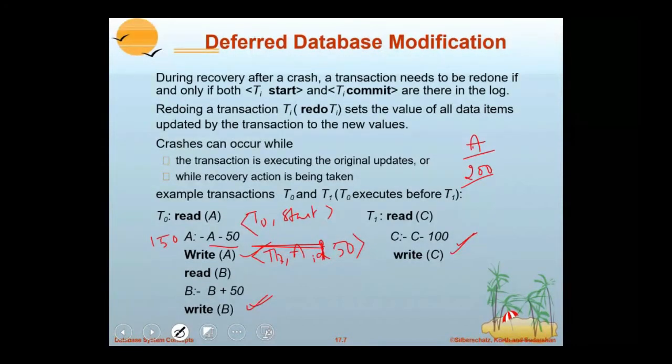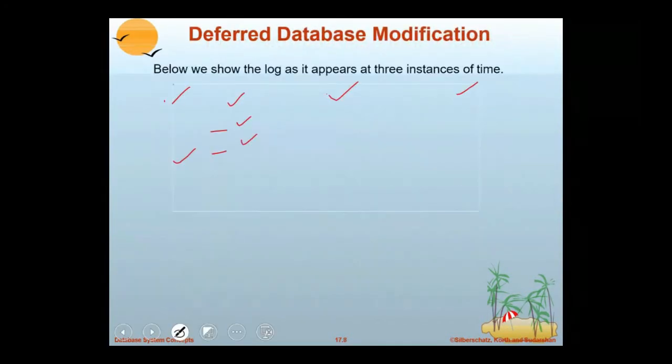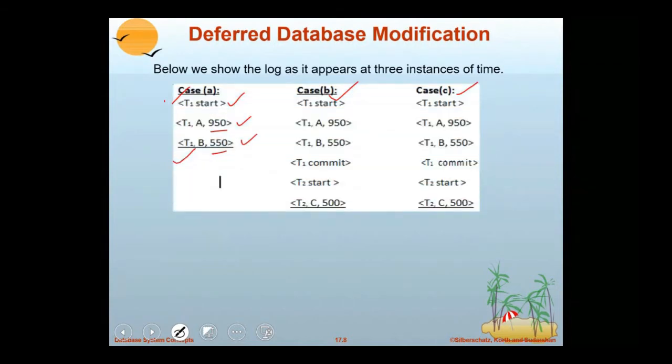Why? Because the old value is already there in the disk. After T0 commit, the disk is to be affected with value 150. Now if it is already committed, then it never requires any old value. That's why this update to the disk is done only after the log record T0 commit is written to the disk. It means that for the deferred database modification technique, it doesn't require the old value, it requires only the new value.